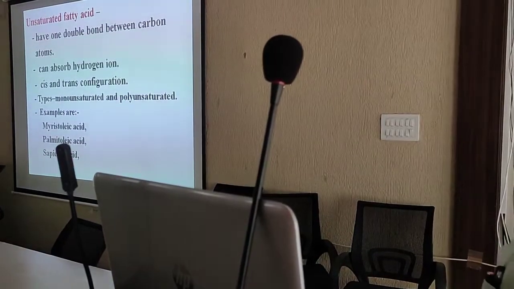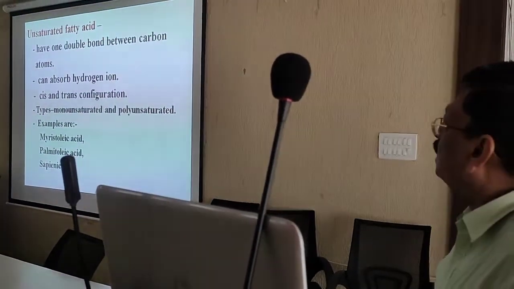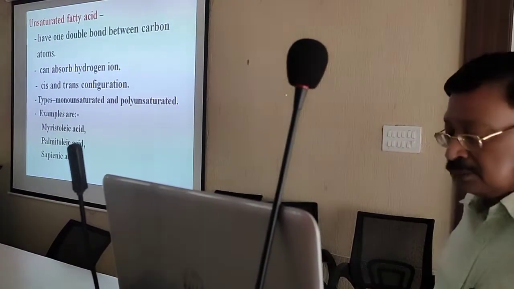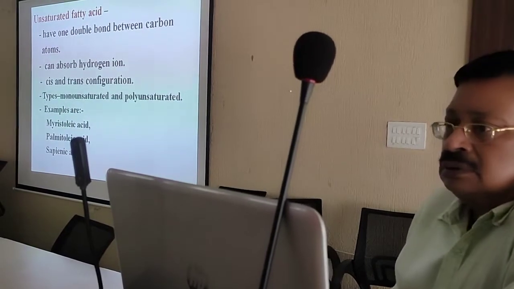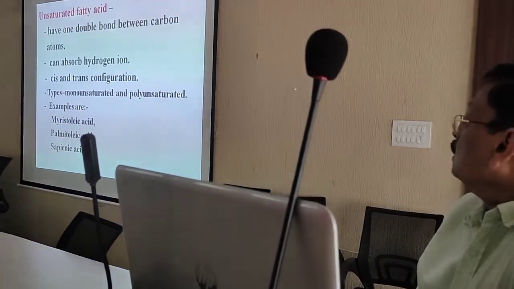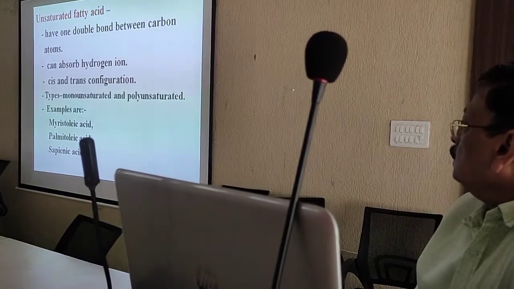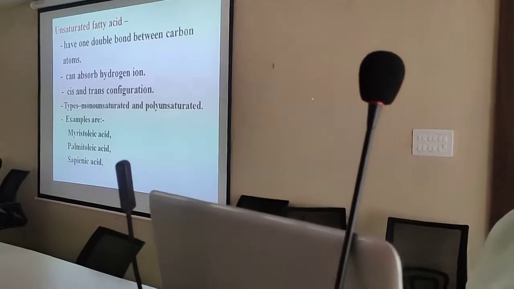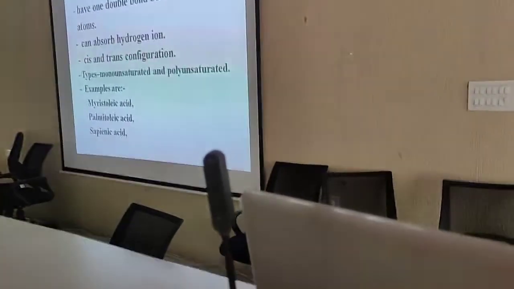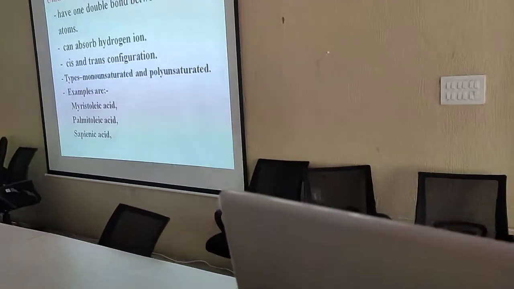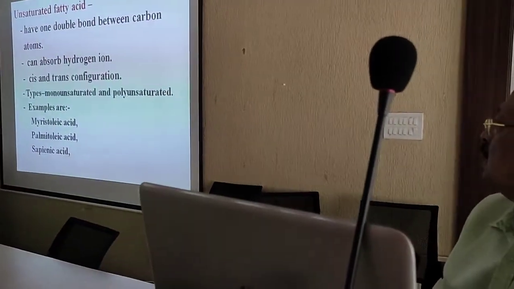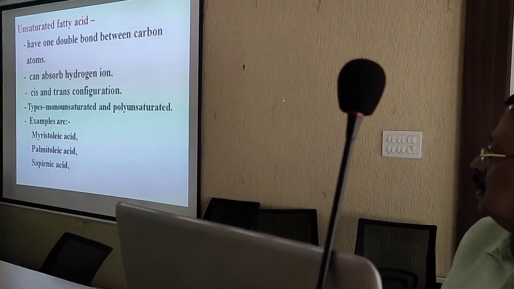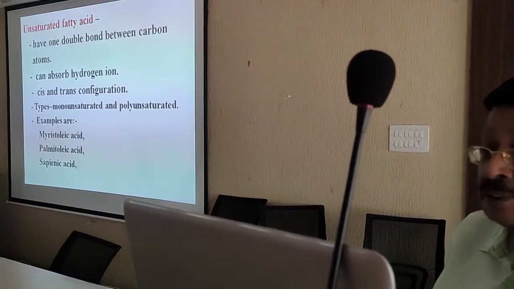What is the difference between the saturated and unsaturated? Saturated, I told, has the single bond, and here we are getting the double bond. It can absorb the hydrogen ion. In saturated, I told that it did not absorb the hydrogen ion. It has two configurations, cis and trans. The saturated fatty acids do not have this type of configuration. Types are monounsaturated and polyunsaturated. Those types are not present in the saturated.